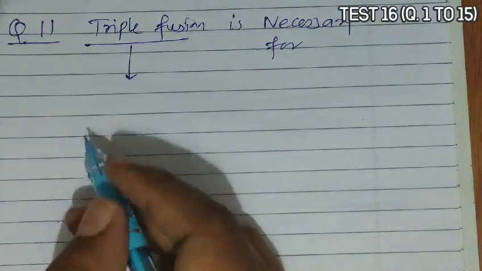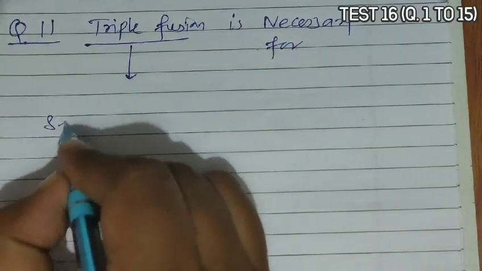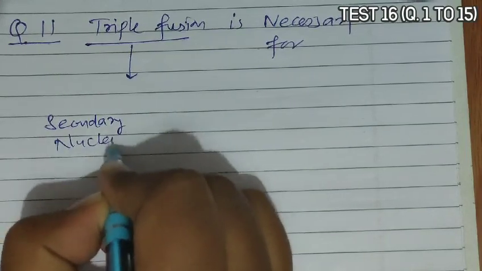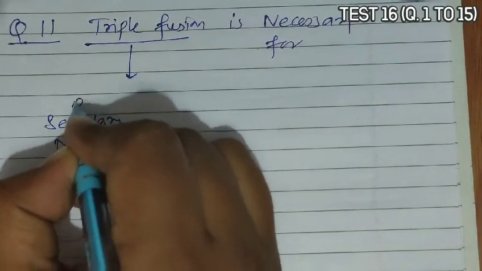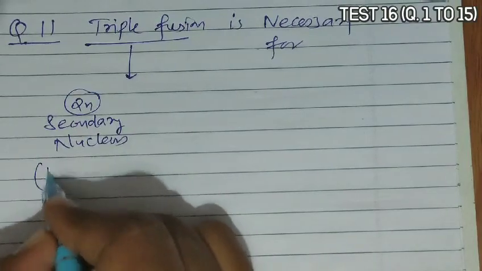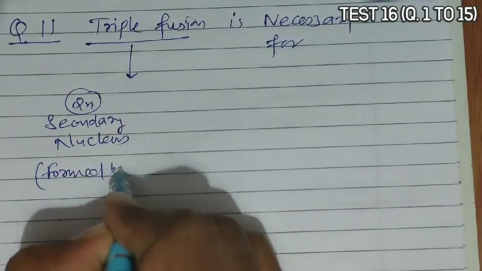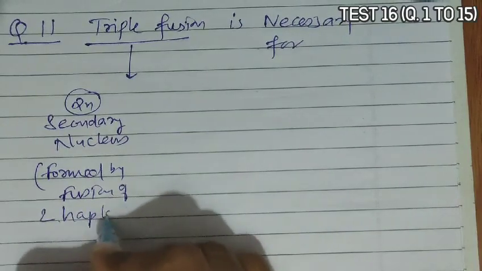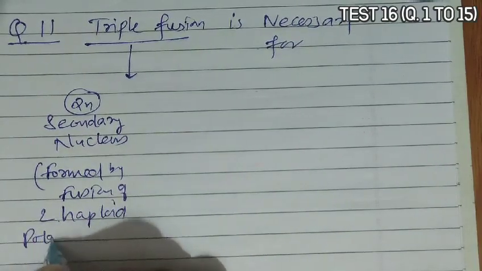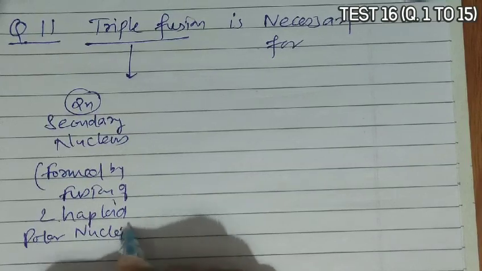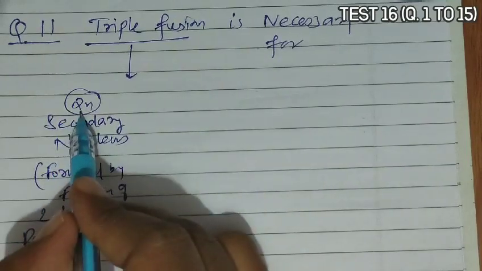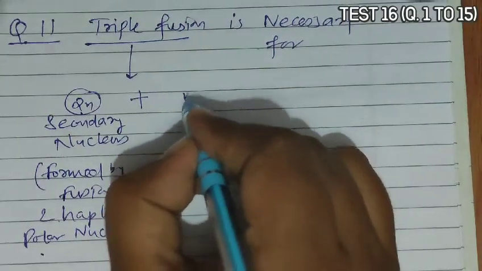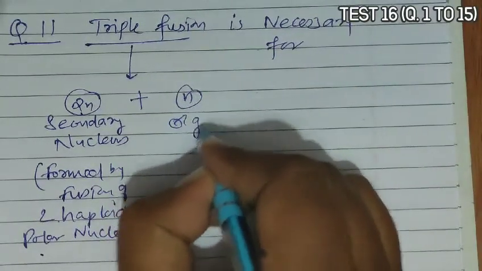The triple fusion is a type of fusion in which secondary nucleus, that is a diploid cell, which is formed by fusion of 2 haploid polar nuclei. Now when 2 polar nuclei fuse, they form a secondary nucleus, that is diploid. When this secondary nucleus fuses with haploid male gamete,